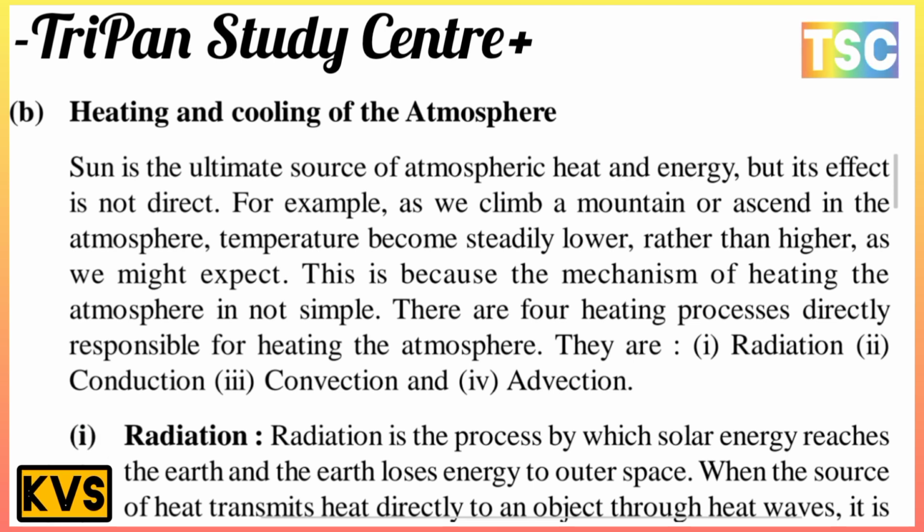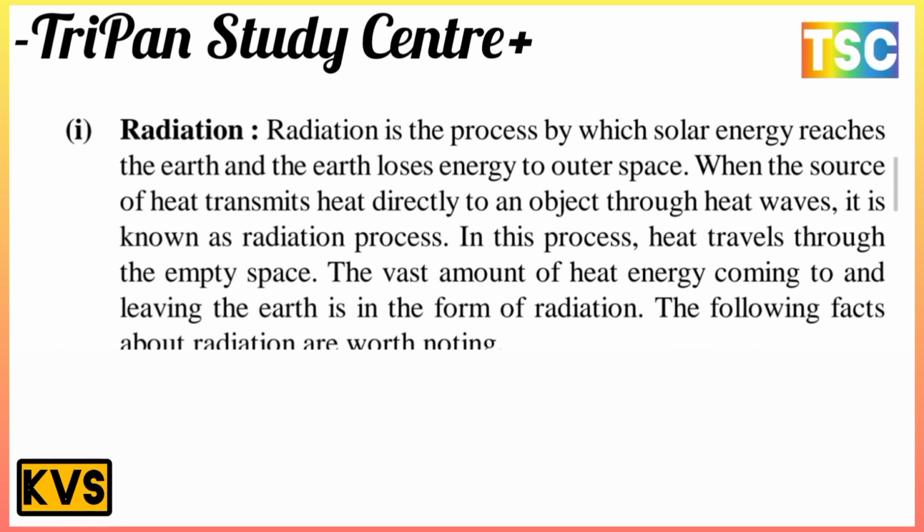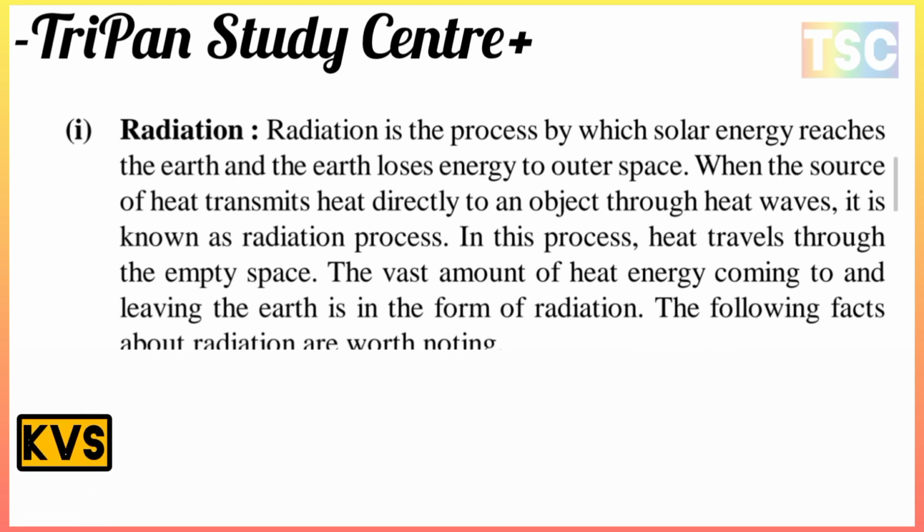These four points are the most important in the heating and cooling of the atmosphere. The first point here is radiation. Radiation is the process by which solar energy reaches the earth and the earth loses energy to outer space. When the source of heat transmits the heat directly to an object through heat waves, it is known as the radiation process. In this process, heat travels through empty space. The vast amount of heat energy coming to and leaving the earth is in the form of radiation.